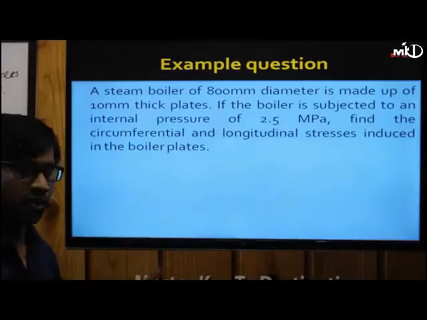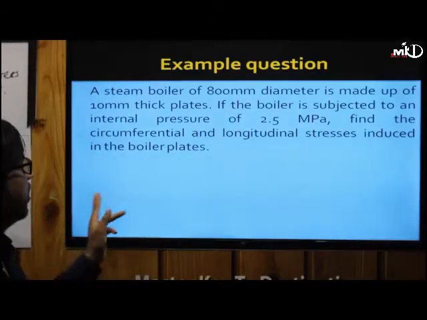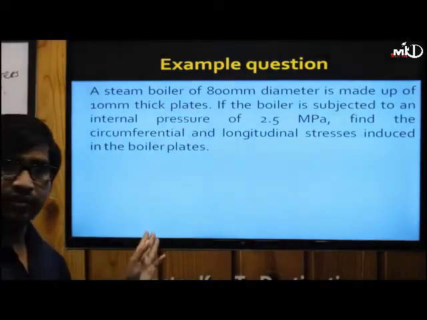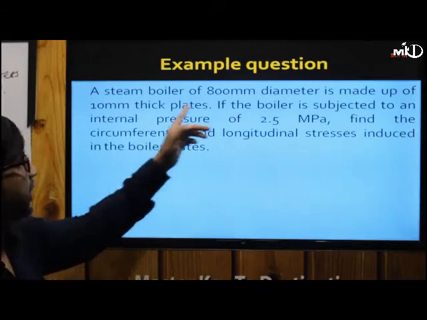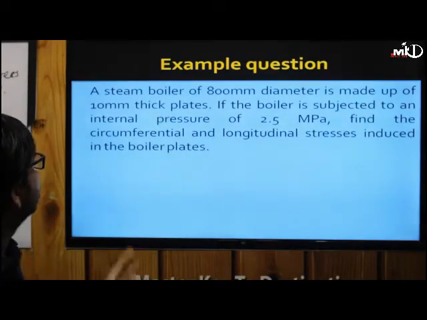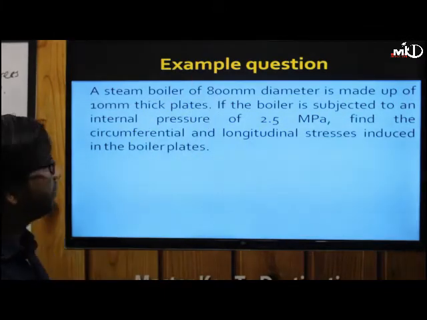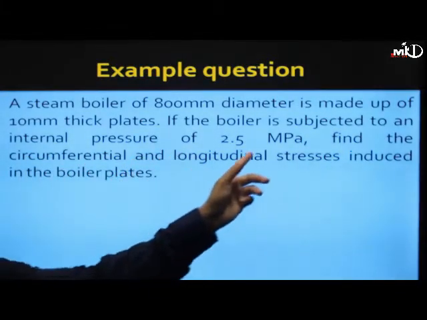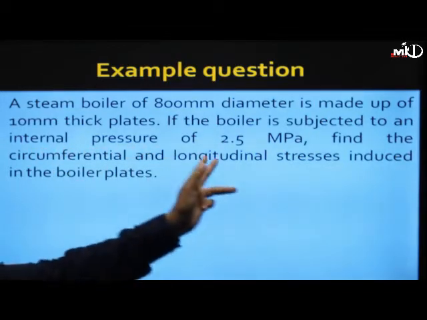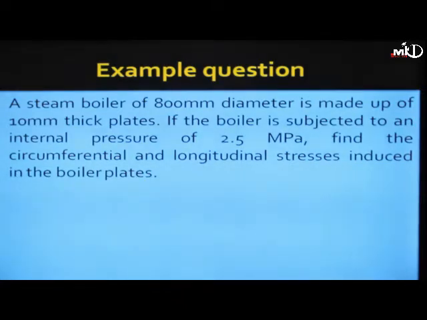This is the question relating to the theory we already studied. A steam boiler, meaning the boiler producing steam, of 800 mm diameter is made up of 10 mm thick plates. So the plate thickness is 10 mm and diameter is 800 mm. Definitely it is a thin shell. If the boiler is subjected to an internal pressure of 2.5 megapascal, this is the internal pressure value, find the circumferential and longitudinal stresses induced in the boiler plates.